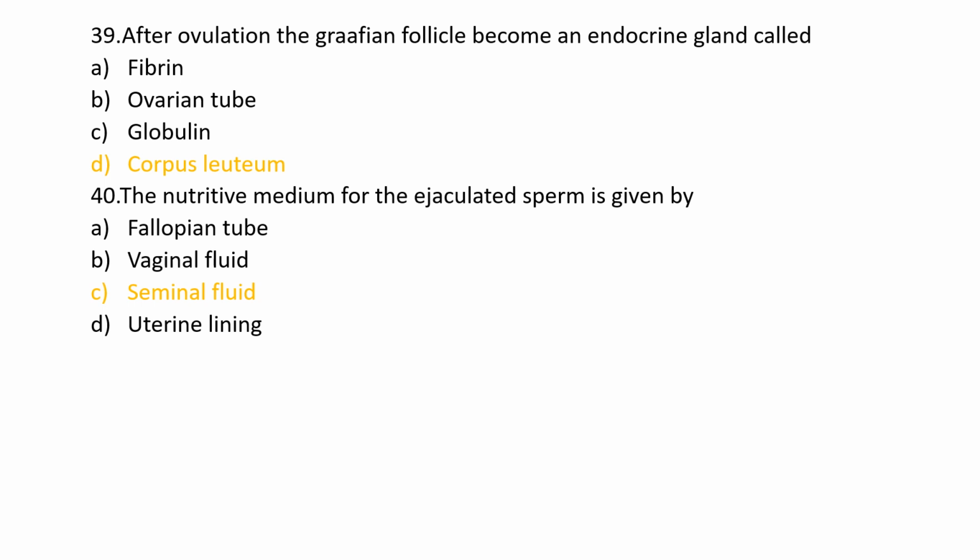39th question, after ovulation, the Graafian follicle becomes an endocrine gland called option A, fibrin, option B, ovarian tube, option C, globulin, option D, corpus luteum. And the correct option is option D, corpus luteum.